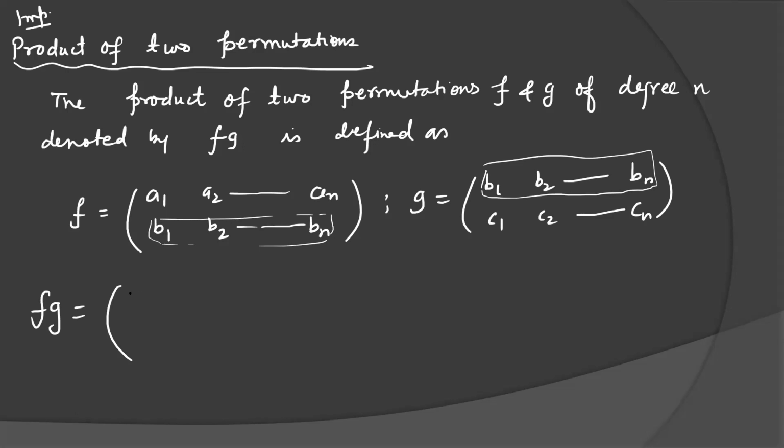Then F into G will be, see carefully, the first row of F will look the same. Now, A1 is mapped with B1 and B1 is mapped with C1, so A1, C1. A2 is mapped with B2, B2 is mapped with C2, so A2, C2. And An is mapped with Bn, Bn is mapped with Cn, so An, Cn. This will be the product. One important point I want to discuss here: the product of two permutations is not commutative.